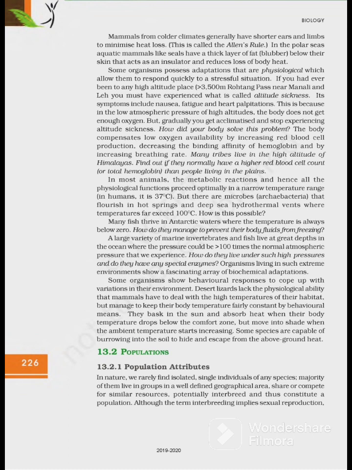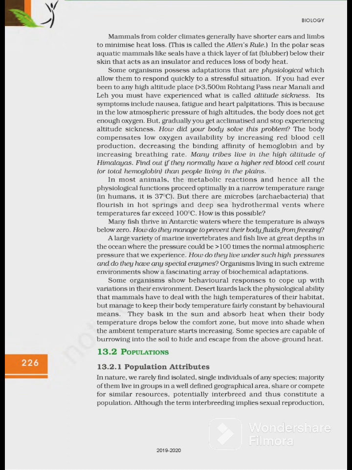In the polar areas, aquatic mammals like seals have a thick layer of fat, that is blubber, below their skin that acts as an insulator and reduces loss of body heat. Some organisms possess adaptations that are physiological, which allow them to respond quickly to a stressful condition.